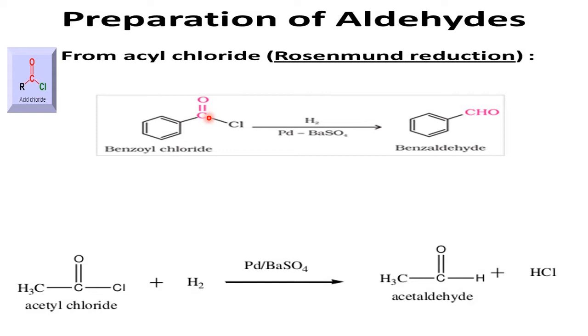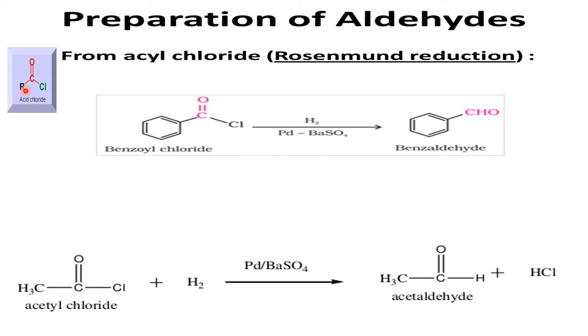Acid chloride or acyl chloride is a derivative of carboxylic acid. From CH3COOH, CH3COCl is made. So acid chlorides or acyl chlorides are formed from carboxylic acid. Here we have taken the general formula for acid chloride or acyl chloride, COCl, where R can be aliphatic or aromatic.